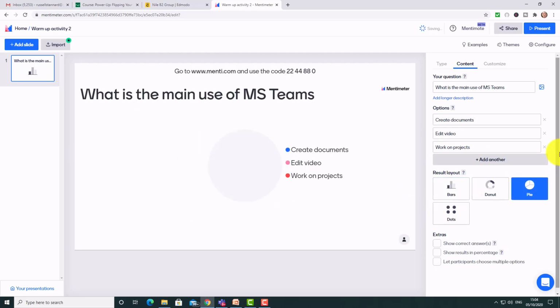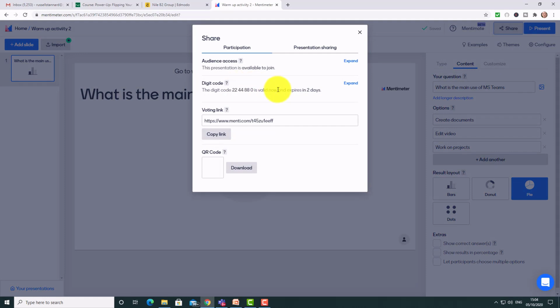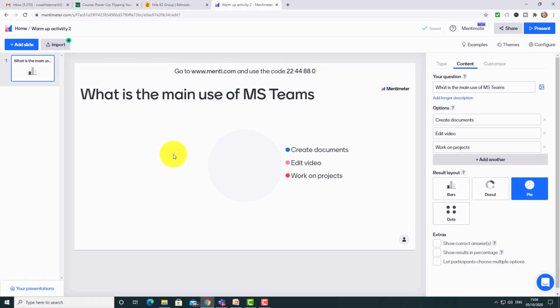Once I've done that, all I need to do is click on the share button here and then share with the students online. Just share them that link, share it in Zoom, share it in Microsoft Teams. They click on it, they can answer the question. And for those students who are in the lesson, they pull out their telephones, they go to menti.com, they write in that code, and they will be given exactly the same questions. Suddenly I can collect together both the views of the students in class and the students online.